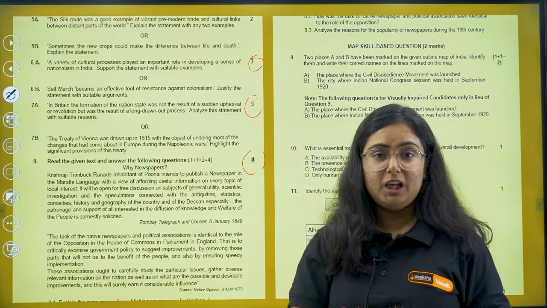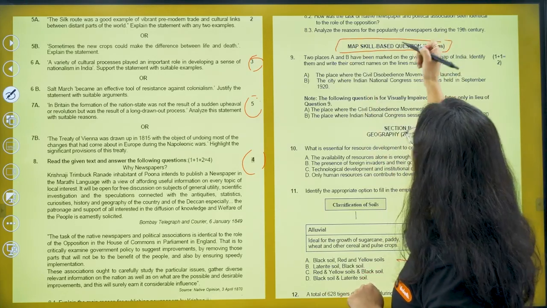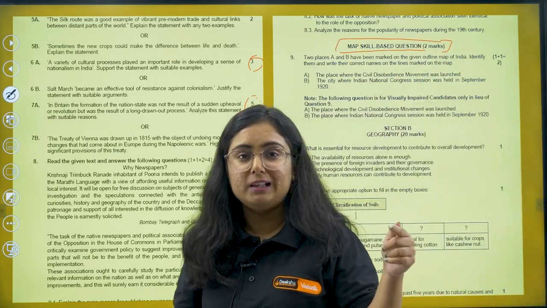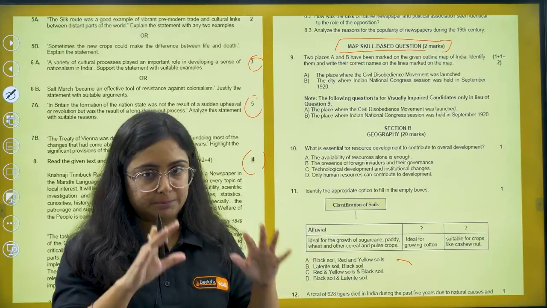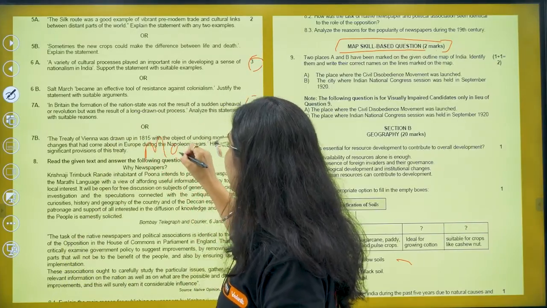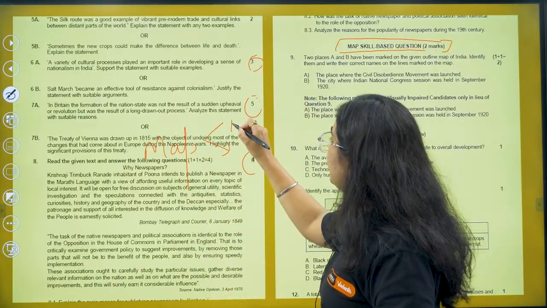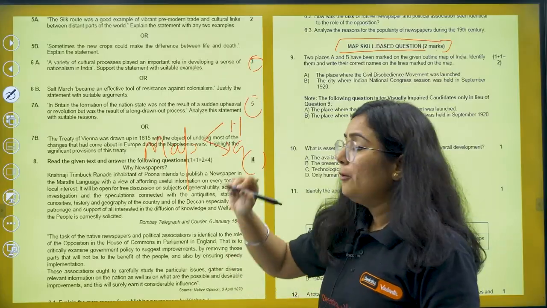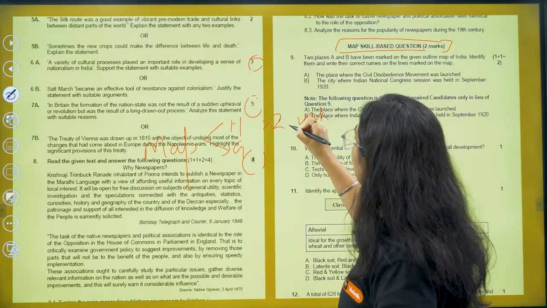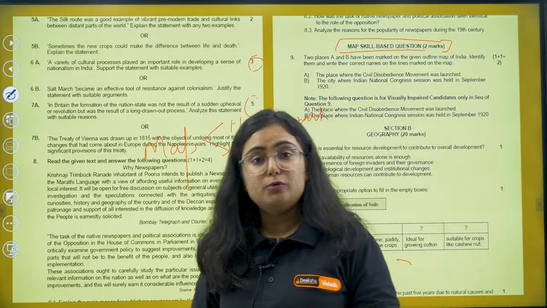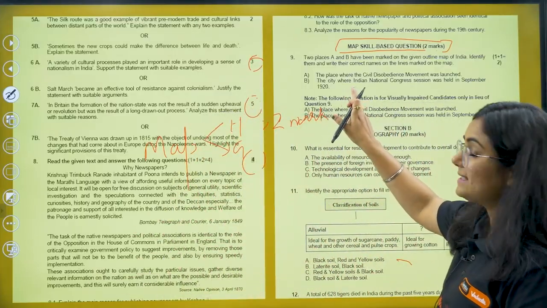Then there will be a CBQ, that means a case-based question here. Map skills, yeah, if you see the last year's paper pattern, the map was section F. At last you were going to solve the map work, but as you know already, map work is divided into 2 sections, history as well as geography. From history, a question will contain 2 marks. How many marks? It will contain 2 marks. And from geography, it will contain 3 marks. So that 2 marker question from history is given over here.